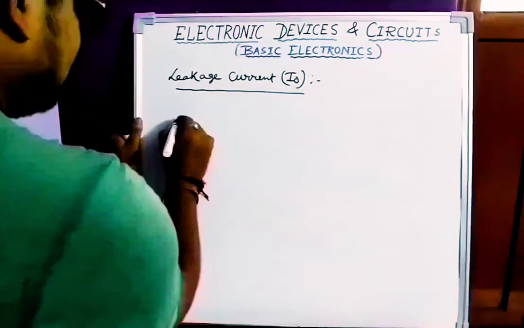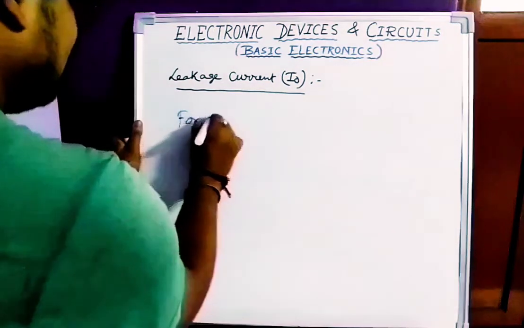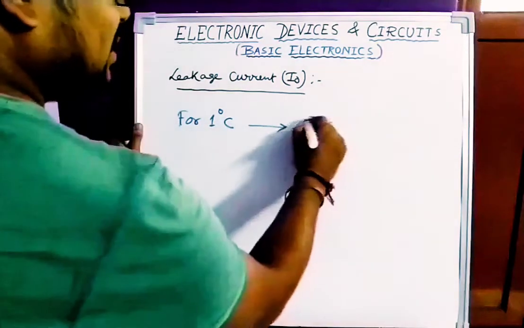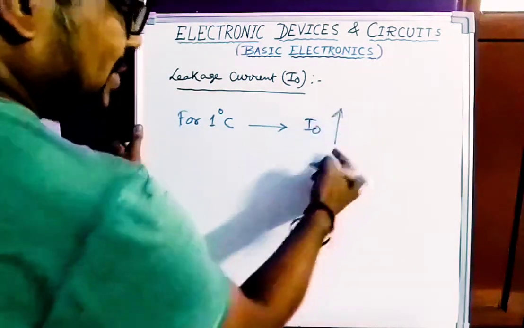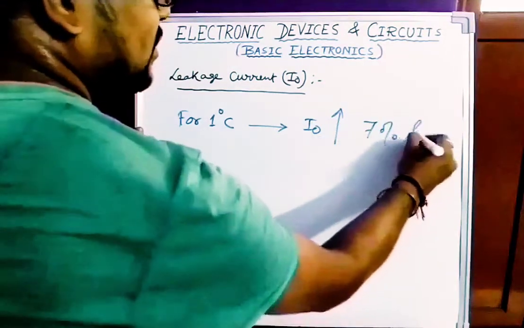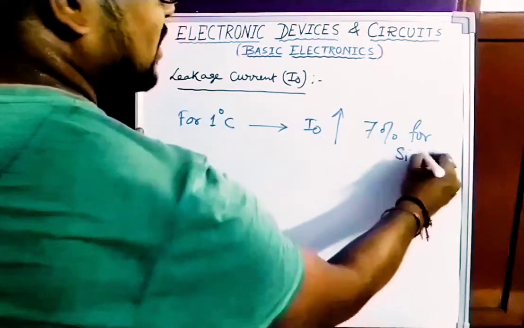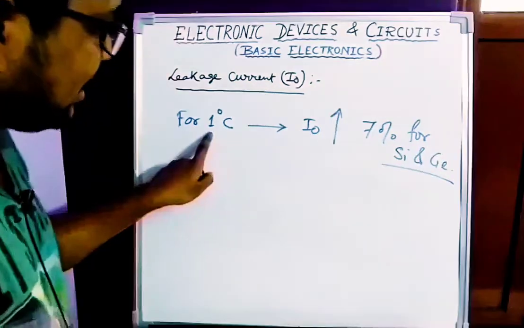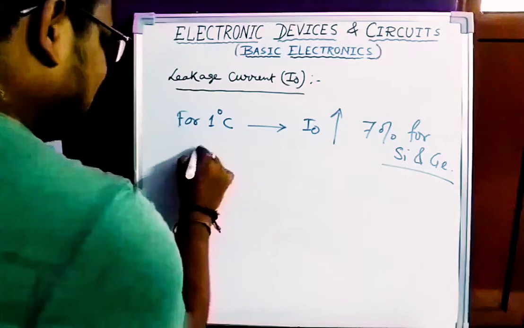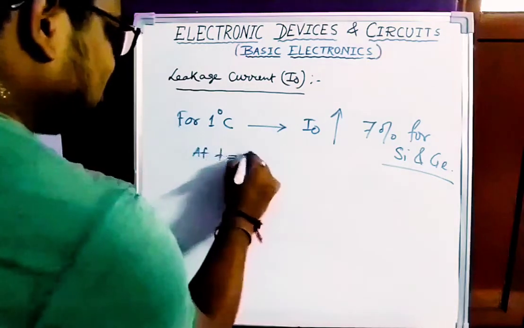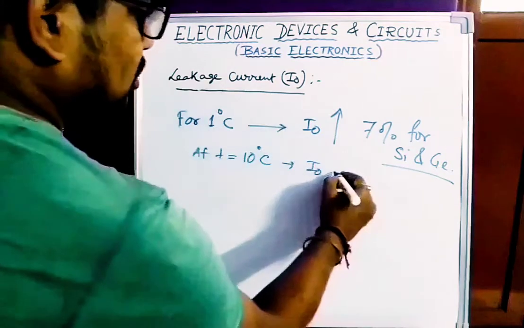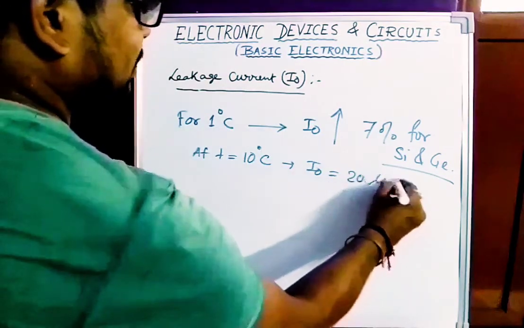So the next one, for 1 degree centigrade of temperature, this I0 increases almost 7% for both silicon and germanium. Let us suppose at temperature T equals 10 degree centigrade, the leakage current I0 was 20 microampere, okay?